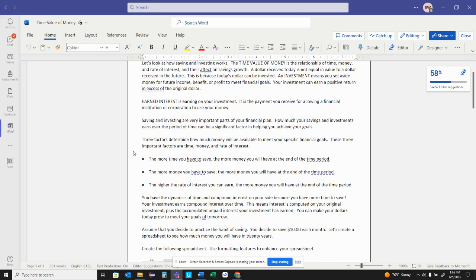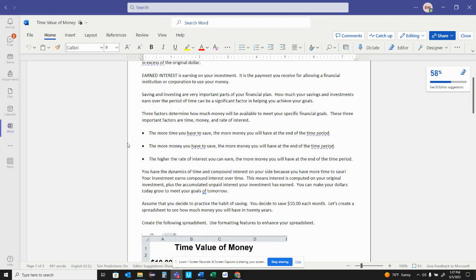Savings and investing are very important parts of your financial plan. How much your savings and investments earn over a period of time can be a significant factor in helping you achieve your goals. Three factors determine how much money will be available to meet your specific financial goals. These three important factors are time, money, and rate of interest. The more time you have to save, the more money you will have at the end of the time period. The more money you have to save, the more money you will have at the end of the time period. The higher the interest rate you can earn, the more money you will have at the end of the time period.